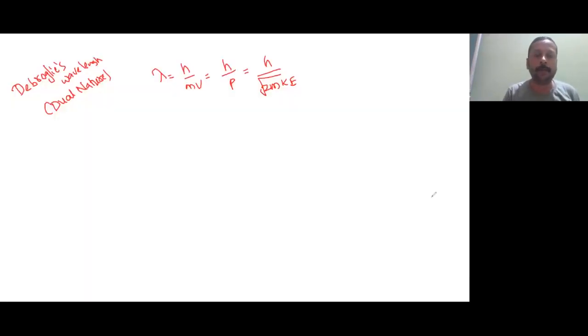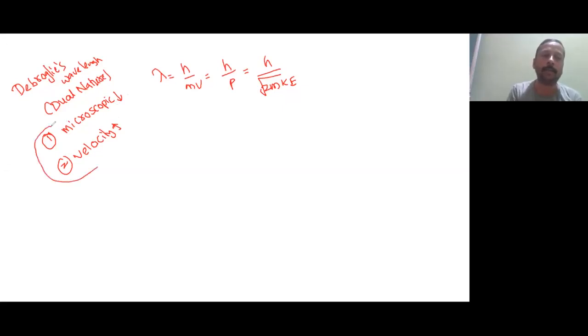Okay, next one is dual nature. Every particle, especially those particles, should follow two characteristics. Okay. Dual nature is not available with everyone. Particle should be microscopic. Okay. And second thing, it should have ultra speed velocity. Velocity should not be zero and size should be small. Okay, then only the dual nature is significant.